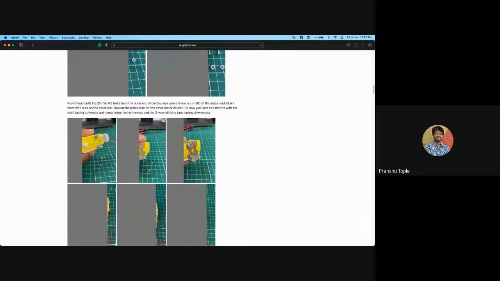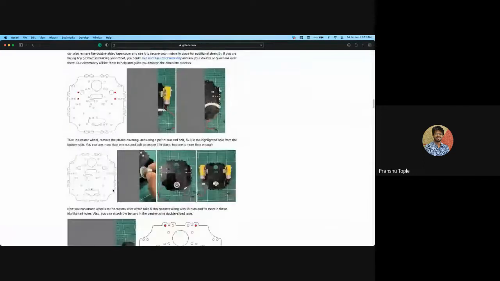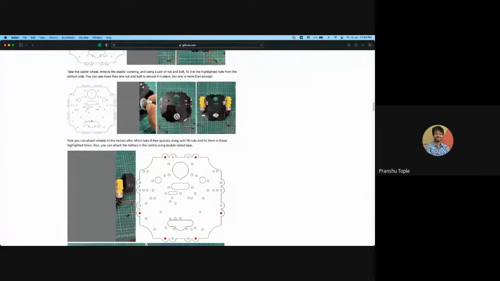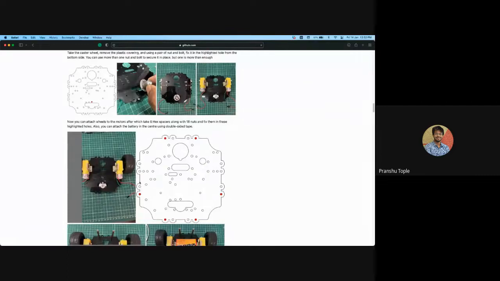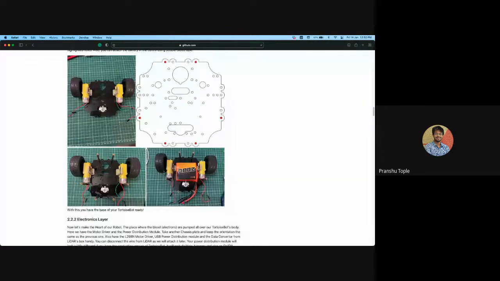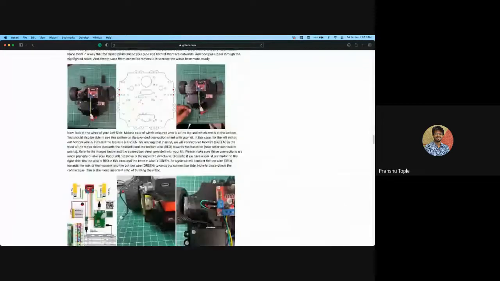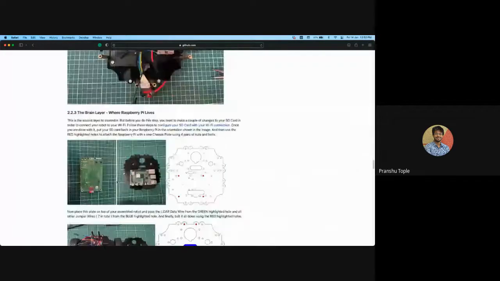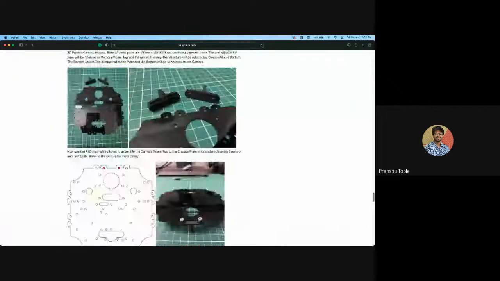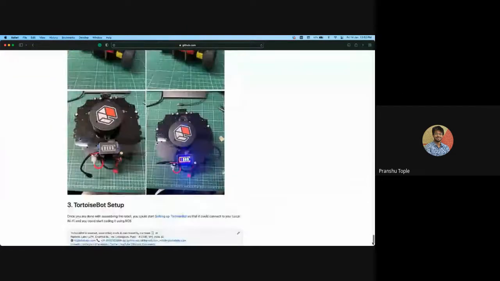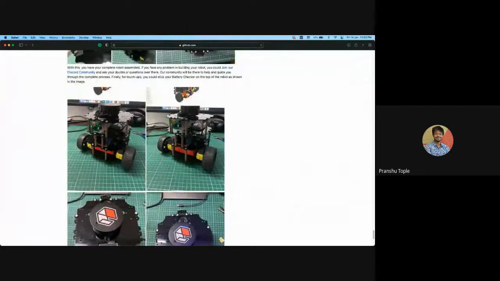You can source your own components. If you have existing components, you can make use of them. If you want this design, all these designs are provided. Even the CAD designs of the robot are provided. So everything is there on this instruction page. And by the end, you will have a robot like this that works on ROS.